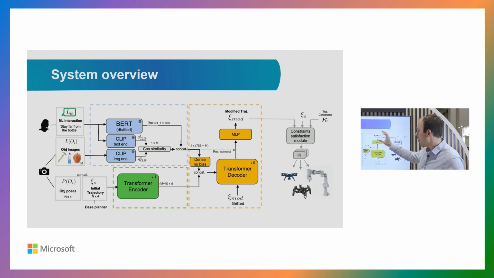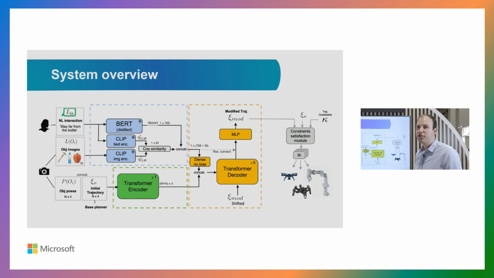We process a lot of these image and vision inputs with a few pre-trained models, from BERT and CLIP features. And we use a Transformer encoder to find geometrical features from the original trajectory for this robot. Then we use a Transformer decoder architecture to output a modified trajectory that the robot should execute.